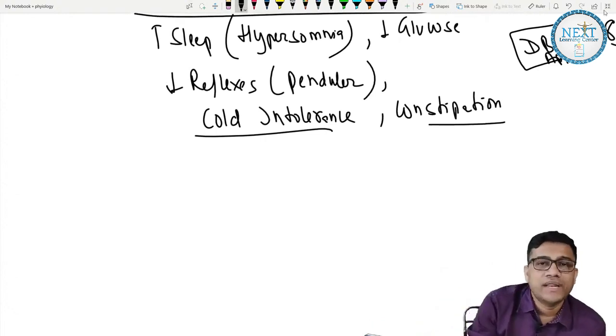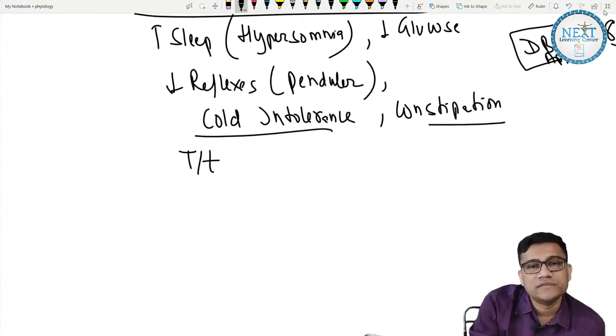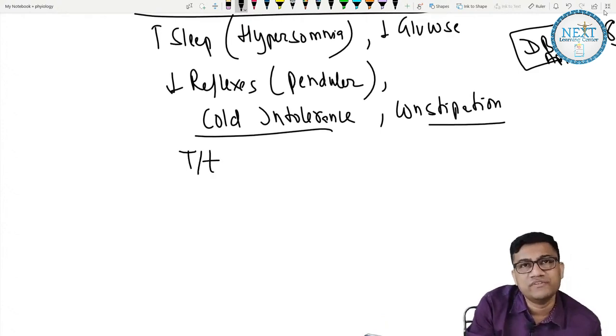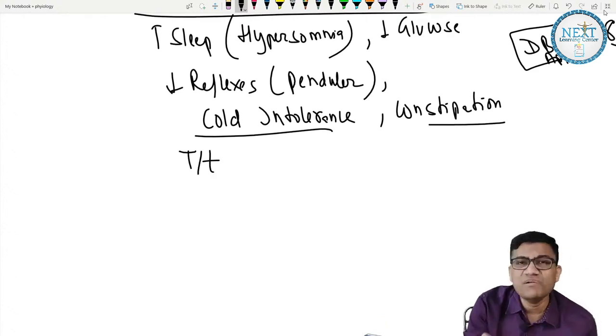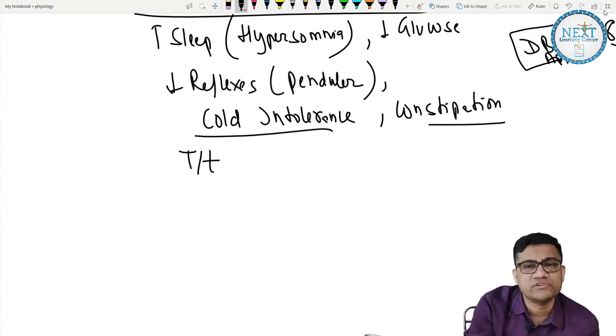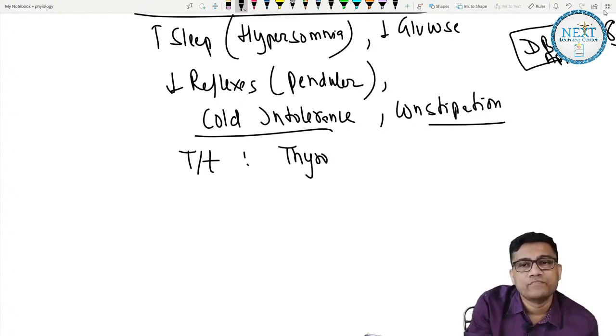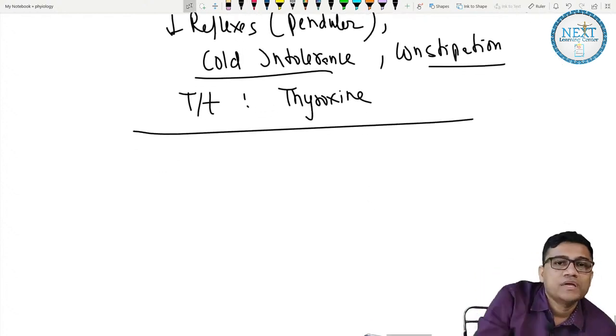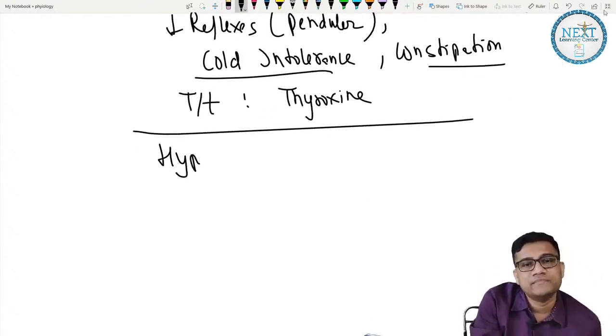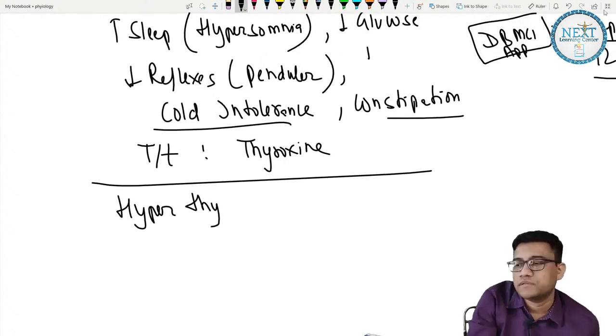Fine. Now treatment is we give thyroxine. We can give multiple forms, levothyroxine, etc. So treatment is replacement. Second is hyperthyroidism, and one more thing, myxedema.